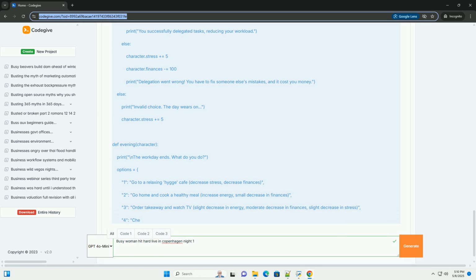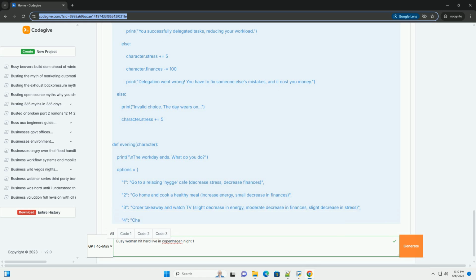Tutorial: interactive narrative game, Python with Pygame or text-based. Let's focus on the interactive narrative game option, as it offers the most direct opportunity for code examples. We'll build a simple text-based version first, and then explore how to expand it using a more visual framework like Pygame. Phase 1, text-based prototype. We'll use Python for this prototype because it's beginner-friendly and well-suited for text-based games. Explanation of the code.